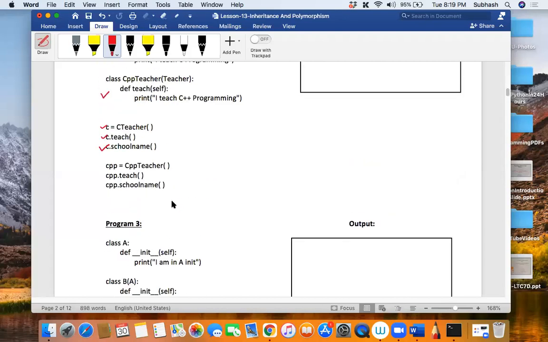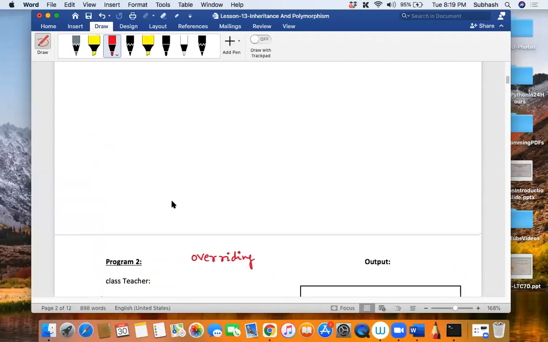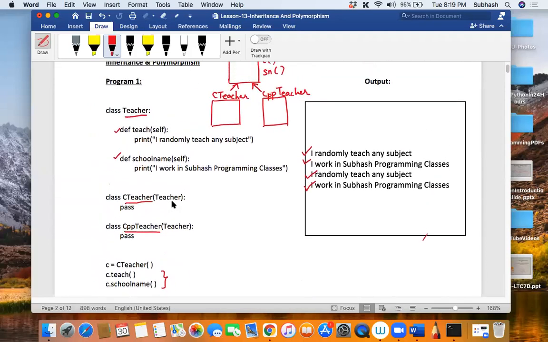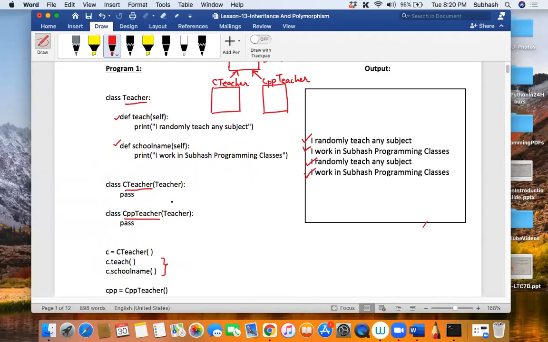By the way, I forgot to tell you one more thing. When I told you in the first program that when you call a method using an object of the teacher subclass where the method is not defined, it calls the teach method belonging to the teacher base class, isn't it? This is what I told you. Can you recall something that we learned from the previous class?